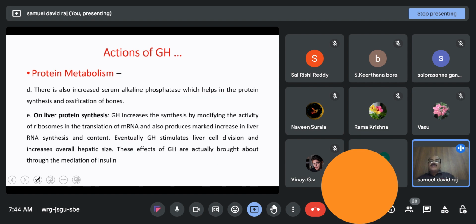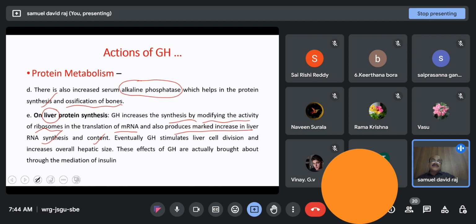And there is also increased serum alkaline phosphatase, which also promotes protein synthesis and at the same time growth of the bone. And coming to the impact on the liver, growth hormone increases protein synthesis by modifying the activity of ribosomes in the translocation of mRNA, and also produces a marked increase in liver RNA synthesis and content.